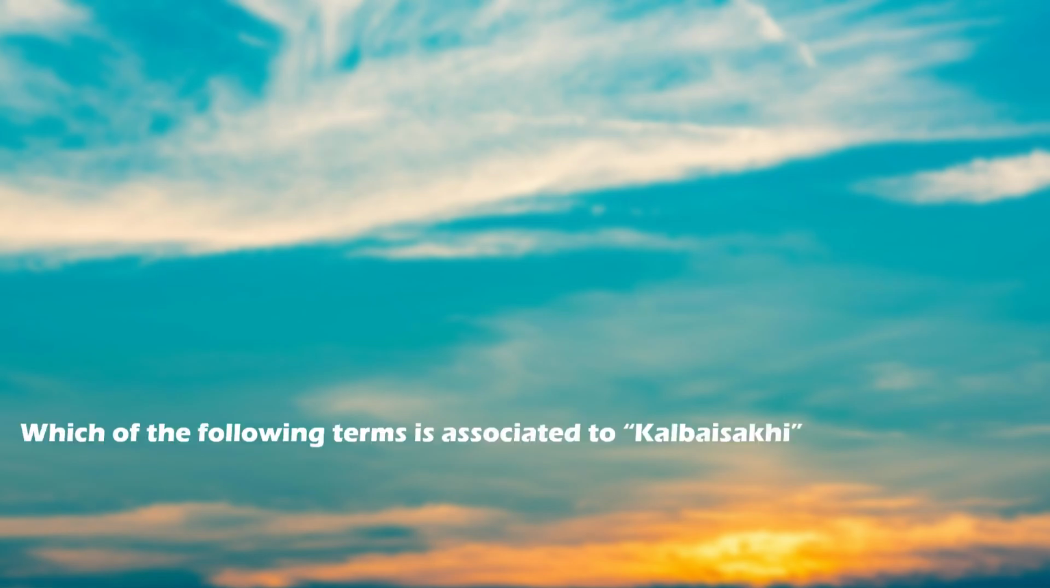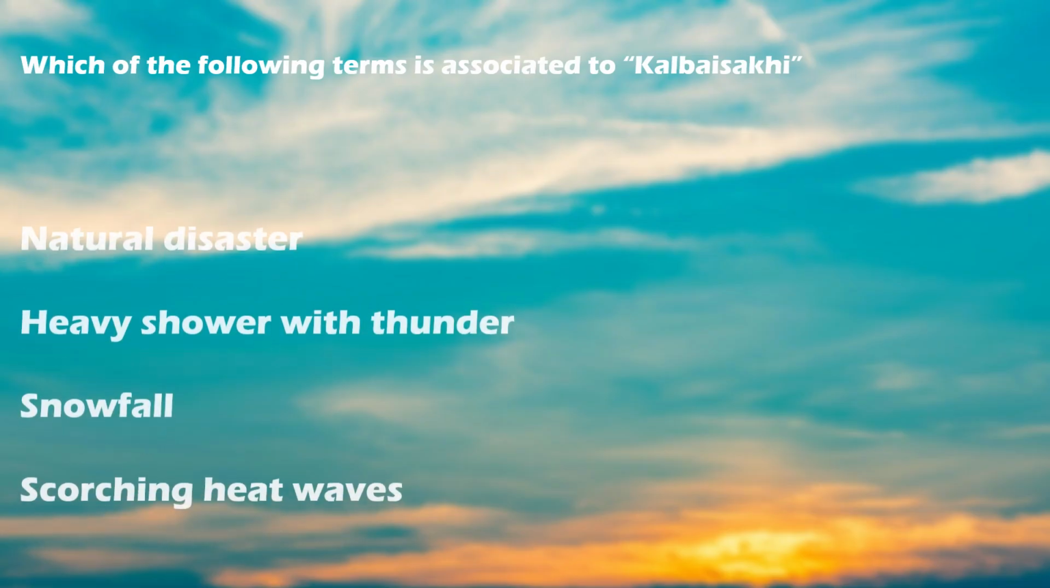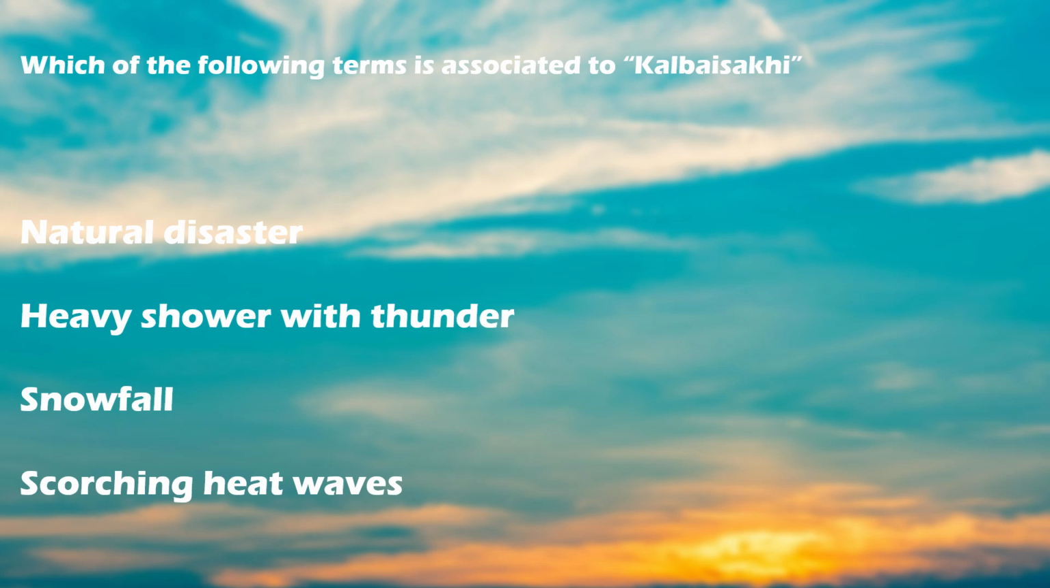And the next question is, which of the following terms is associated with Kal Boishakhi? Natural disaster, heavy shower with thunder, snowfall, scorching heat waves. And the correct option is heavy shower with thunder. Kal Boishakhi is a local wind that occurs in the states of West Bengal and Assam during the month of April, which is associated with heavy rainfall, thunderstorm, and lightning.